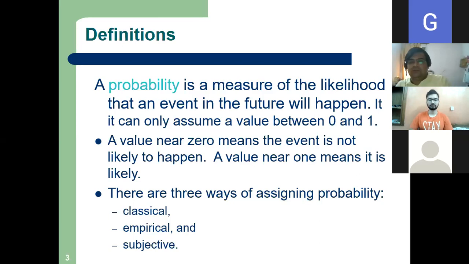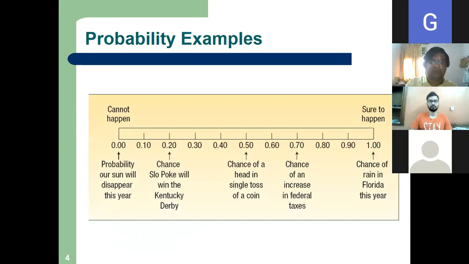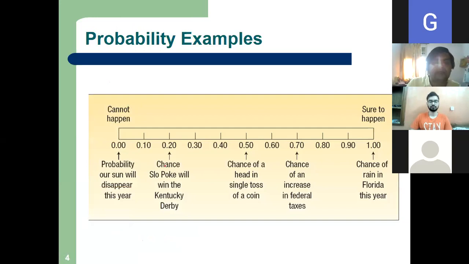Now let us come straight to the definition. This is the scale of probability. If it is 0.5, yesterday we were discussing the probability that head will occur if we toss a coin.